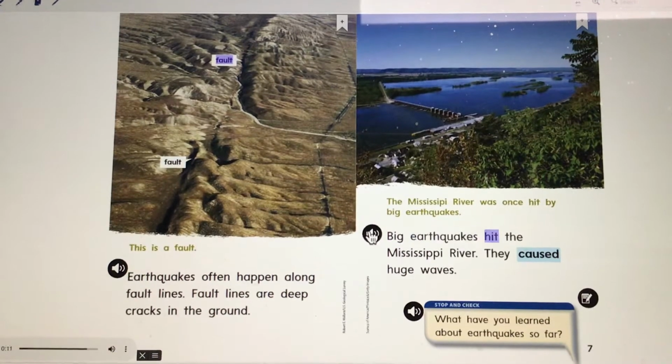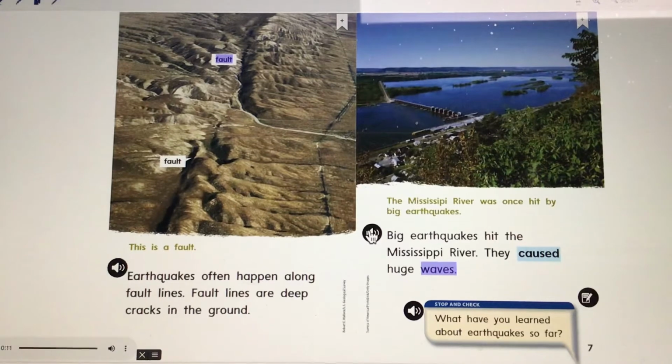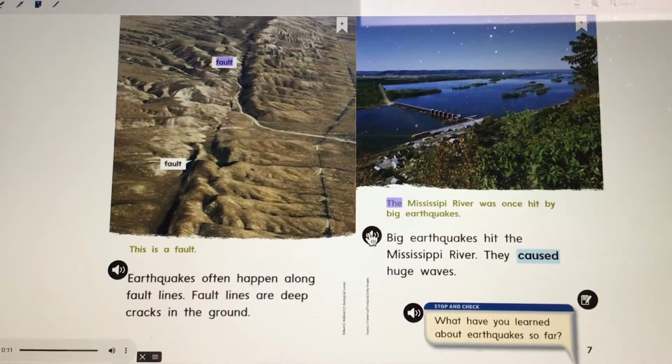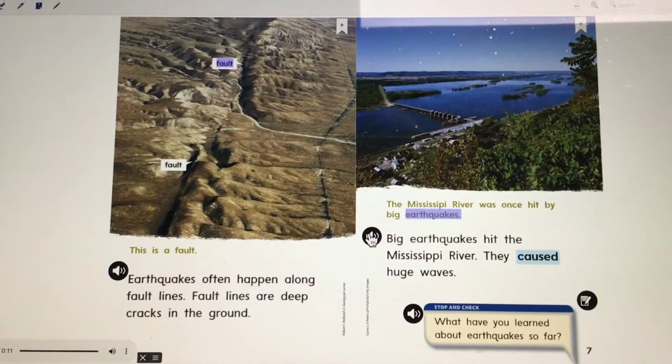Big earthquakes hit the Mississippi River. They caused huge waves. Caption: the Mississippi River was once hit by big earthquakes.